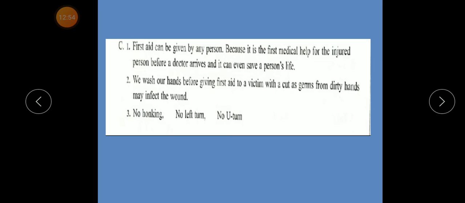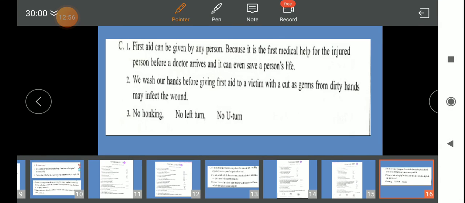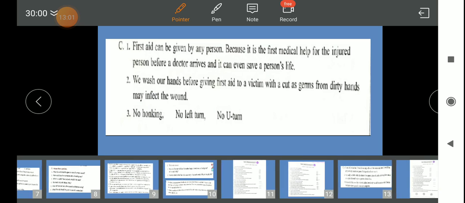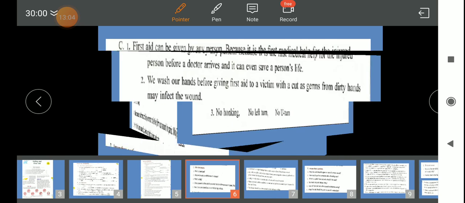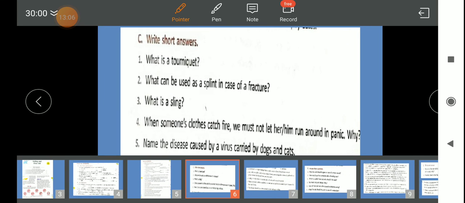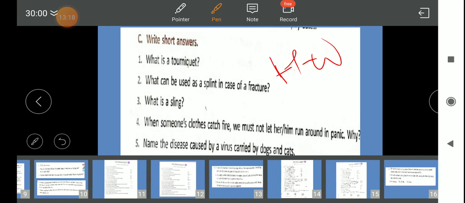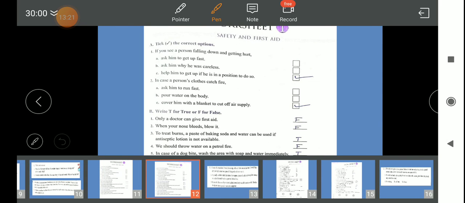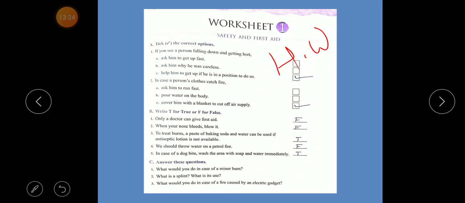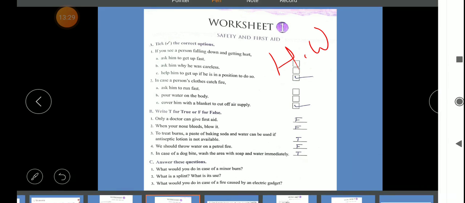So dear students, today we learned the textbook exercise and worksheet exercise. So today's homework: write down all the textbook exercises in your notebook as well as your textbook. It is your homework. And write down the worksheet exercise in your worksheet. That is your homework. Okay students, understood? Thank you.